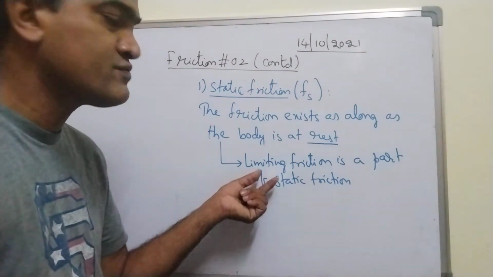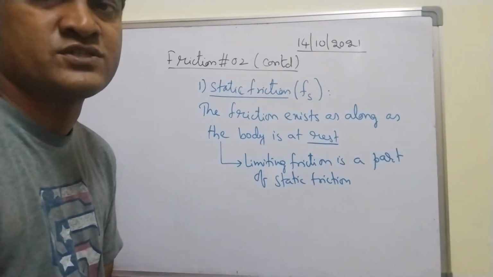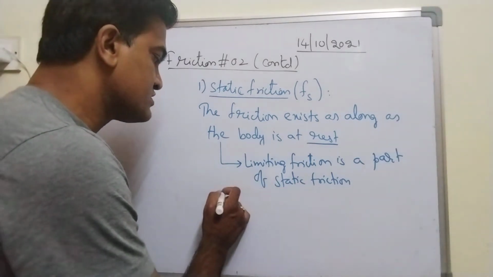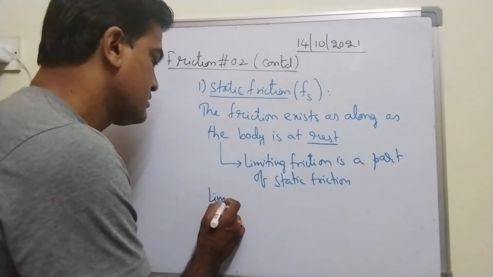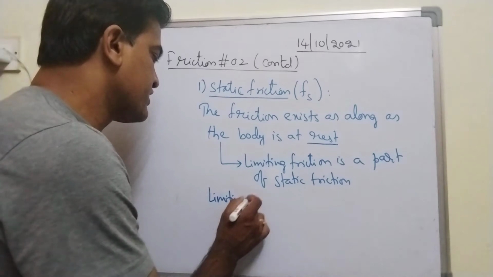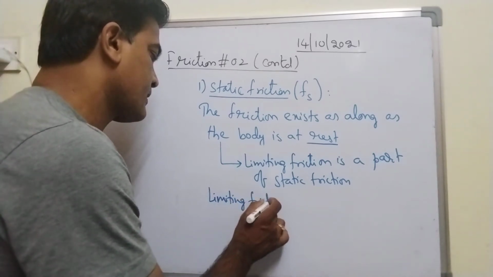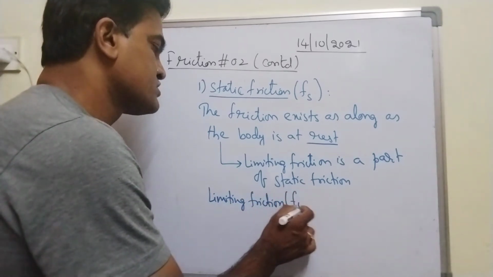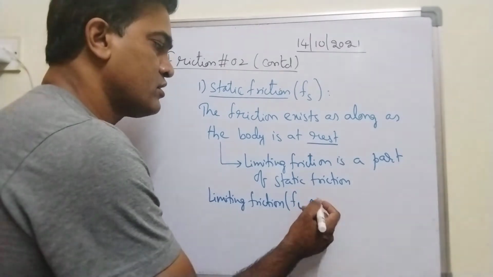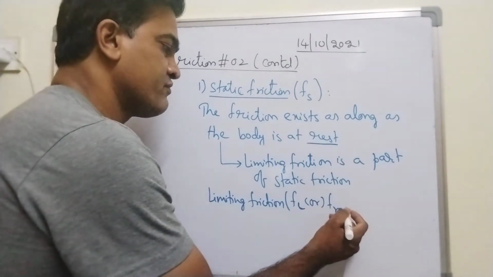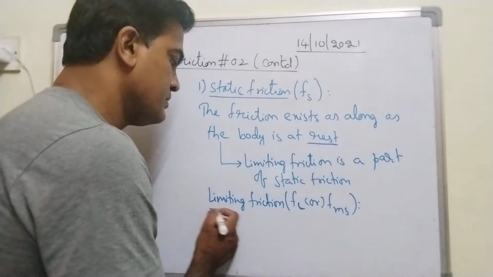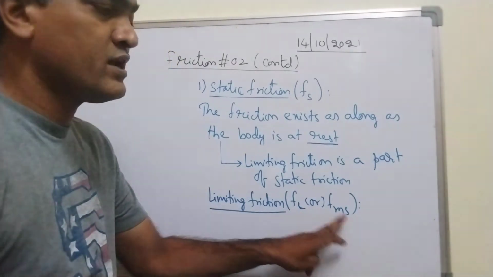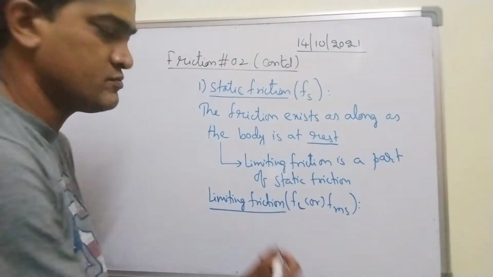That maximum value of static friction is called limiting friction. In some books it is denoted by FL, or in some books FMS, maximum value of static friction.